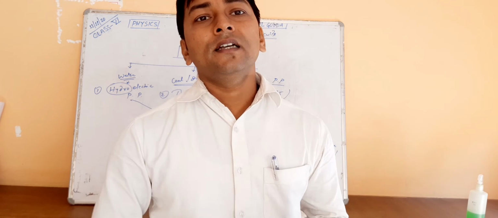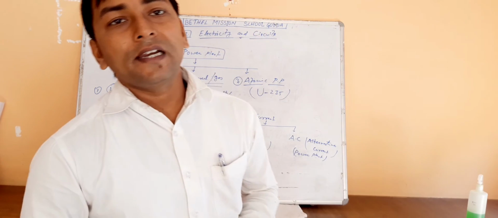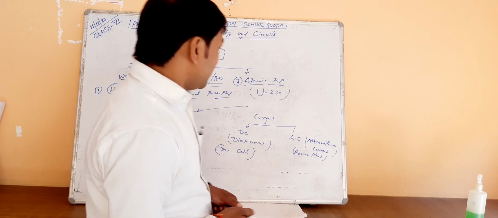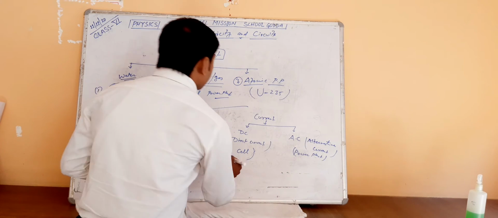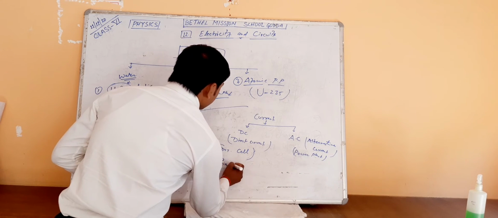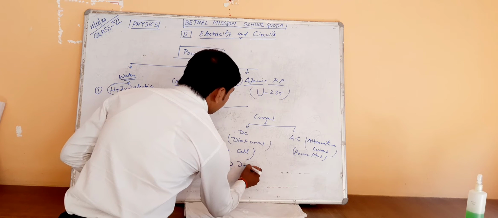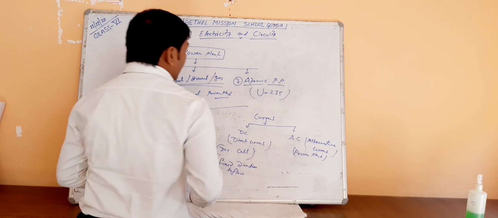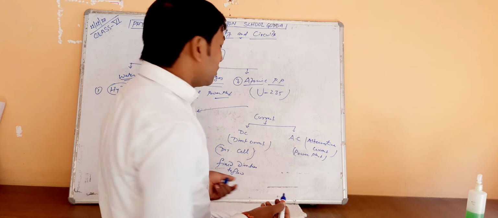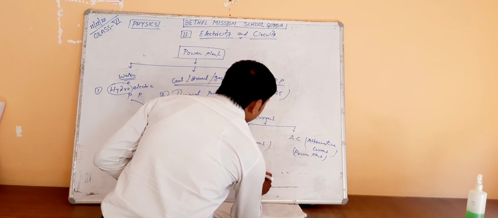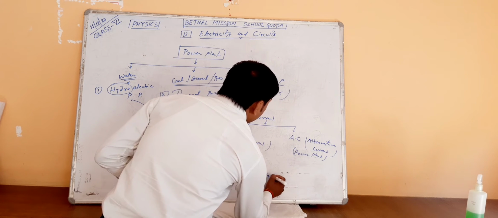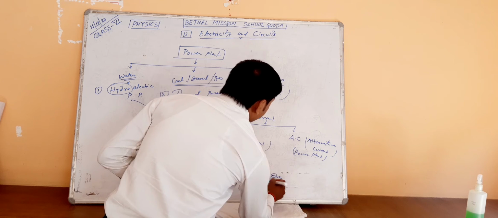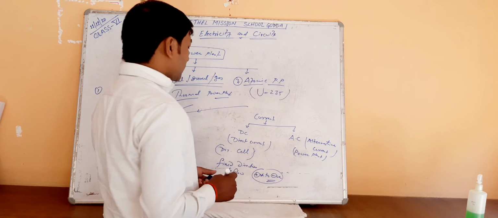This is the basic difference between AC and DC current. It means DC has a fixed direction to flow, and current always flows from the positive to negative terminals. Okay,